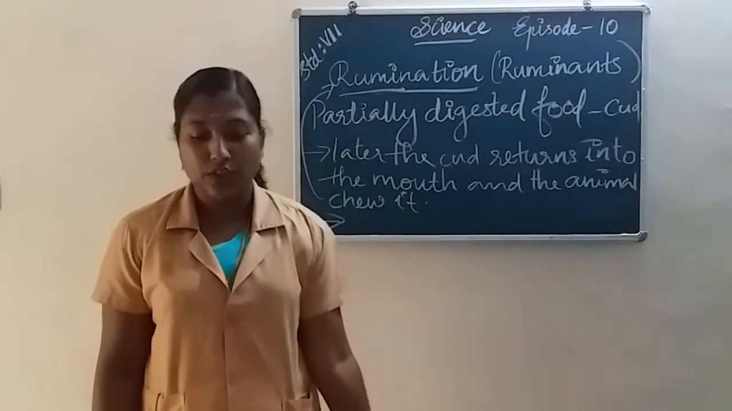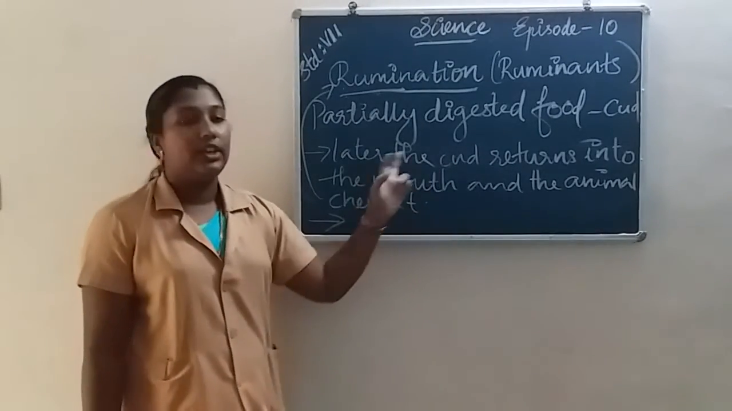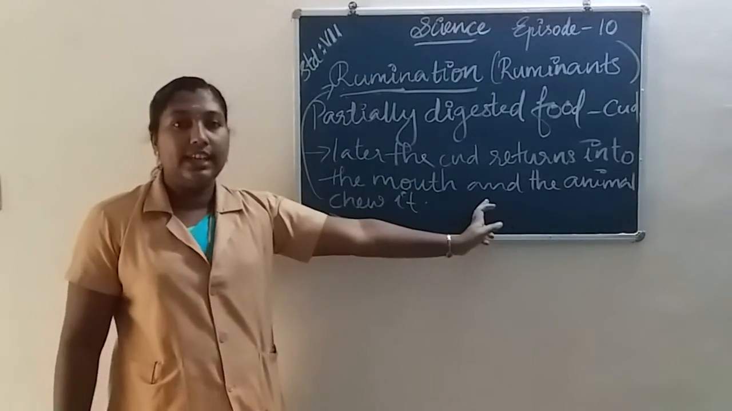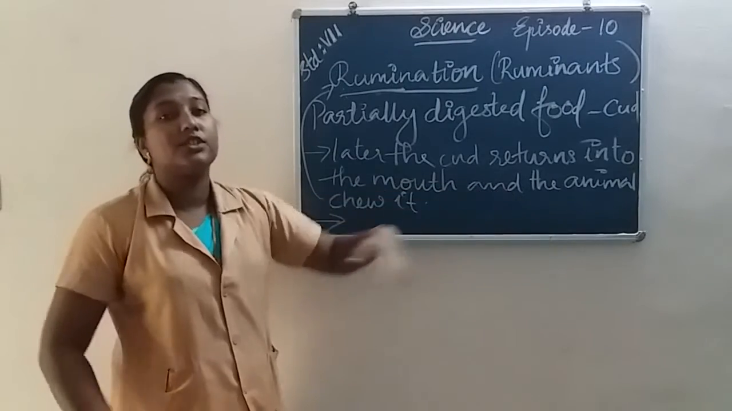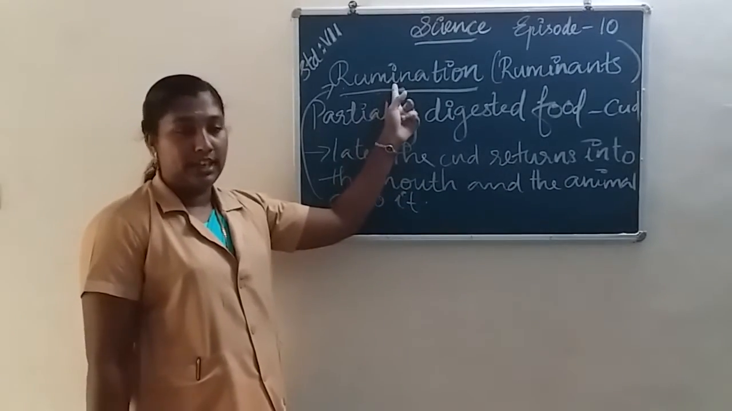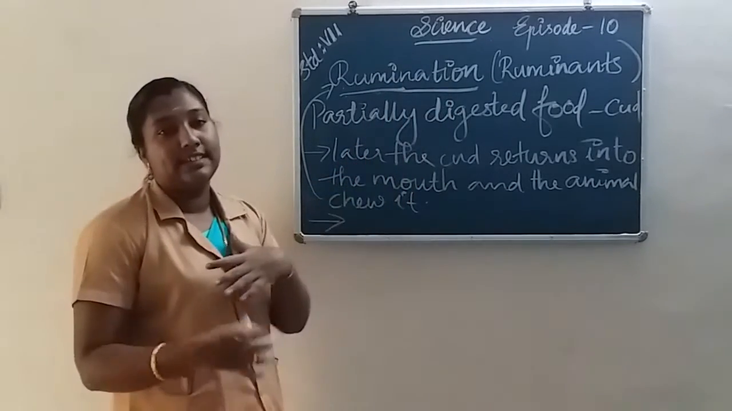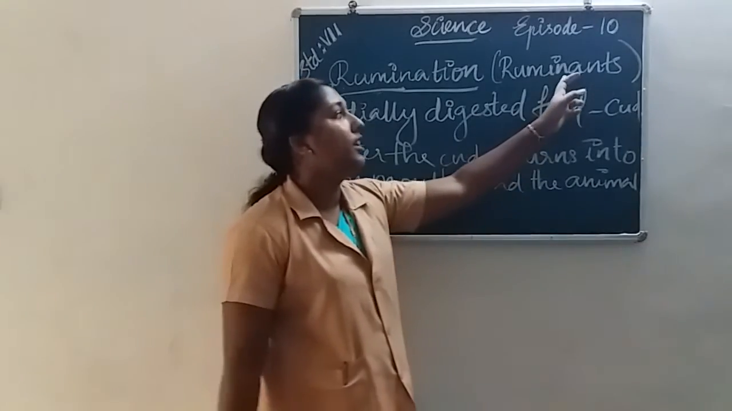All of you understood what is rumination? Rumination means the cud returns into the mouth of grass-eating animals and these animals chew it every time. This process is called rumination, and such animals are called ruminants.